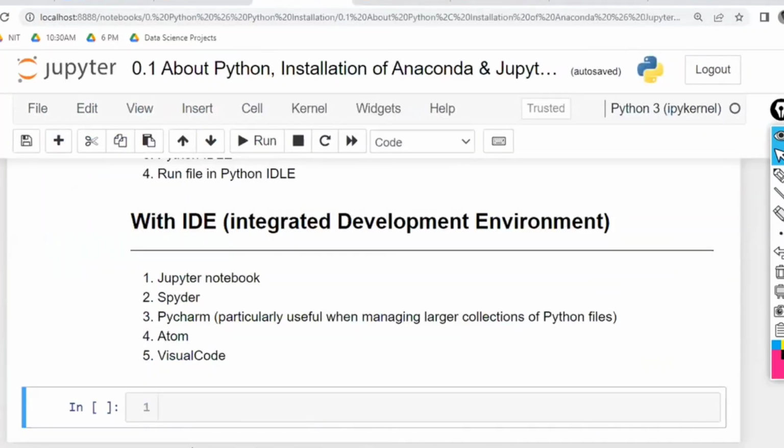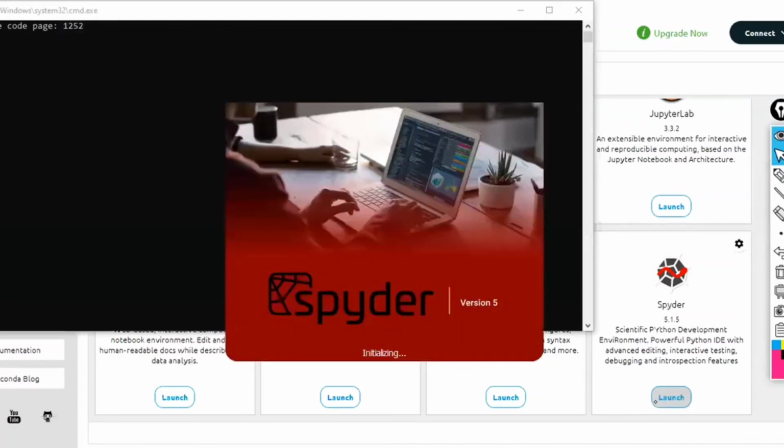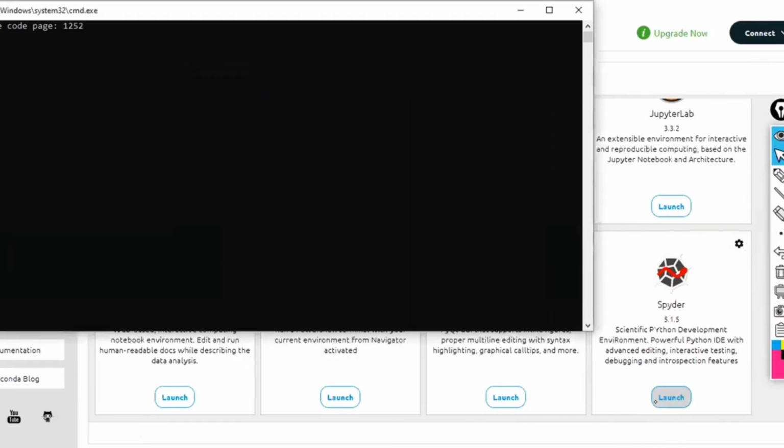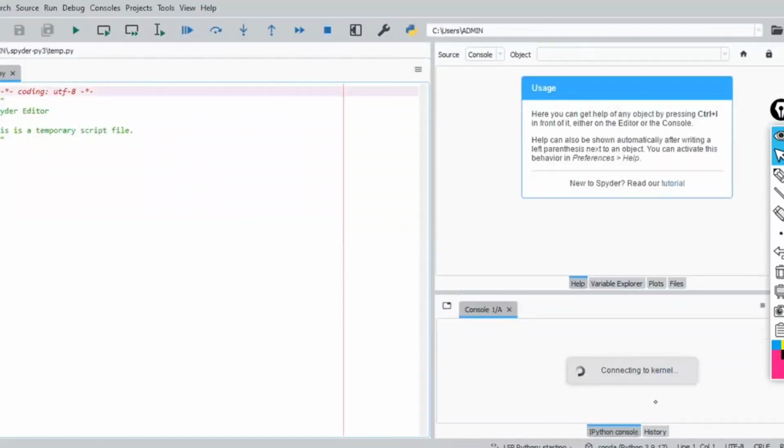Right? Next, the next one is called Spyder. In the Anaconda Navigator, click on Spyder. Here Spyder is there, right? Click on this and click on launch. It is going to launch. It will take time and it will launch. If you install Anaconda now in your systems, it is going to take the latest versions automatically, so you are going to work on the latest versions.